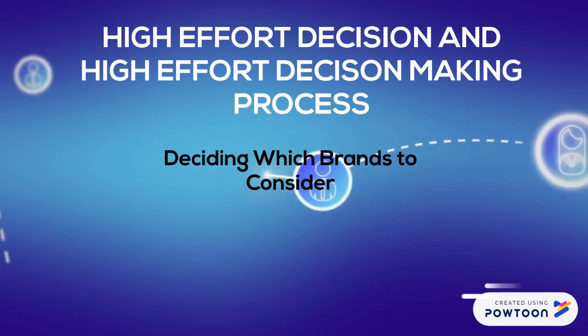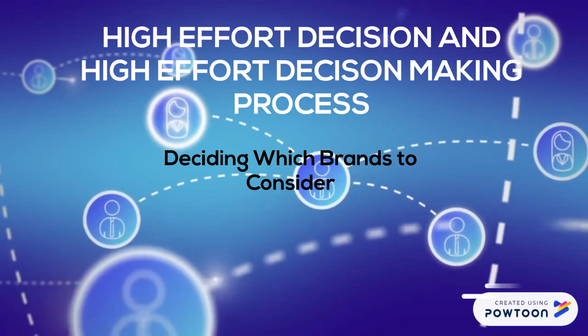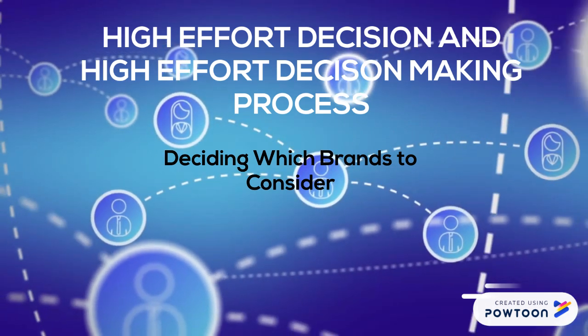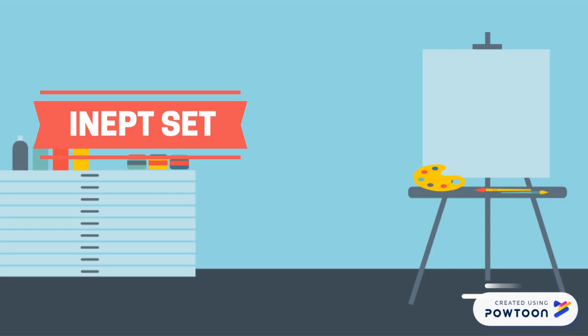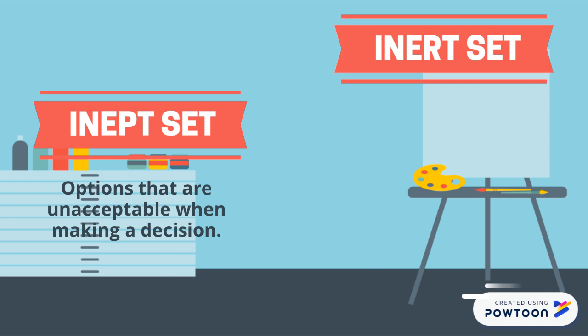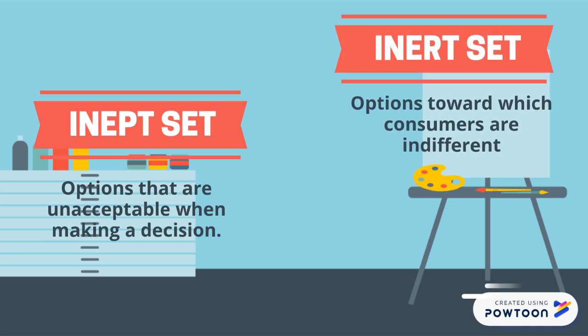High-effort decisions and high-effort decision-making processes. Deciding which brands to consider. Inept set: options that are unacceptable when making a decision. Inert set: options toward which consumers are indifferent.